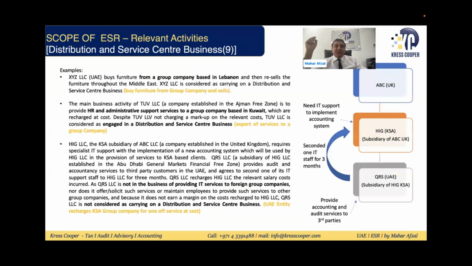So these are the examples. Buy furniture from a foreign group company and sell: yes, it will be subject to ESR. It will fall under the distribution business. Export of services to a group company, the second example: yes, it will be subject to ESR. A UAE entity recharges a KSA entity for one of its service costs, one of the activities: it will not be subject to ESR. I will just discuss this in our previous slide.